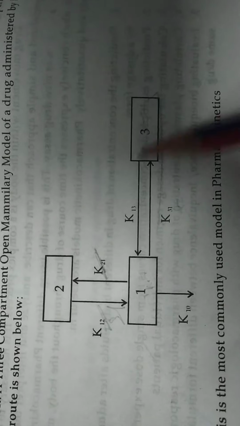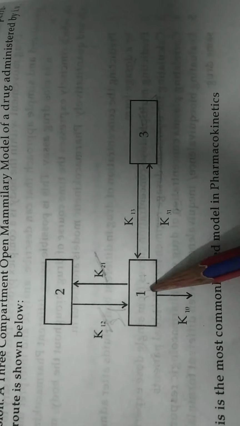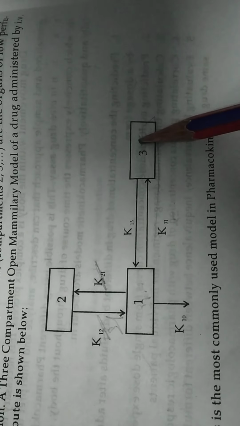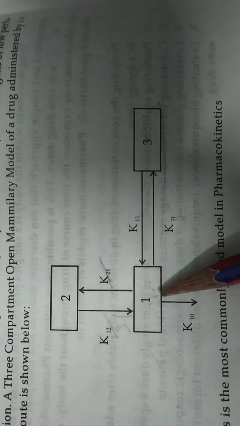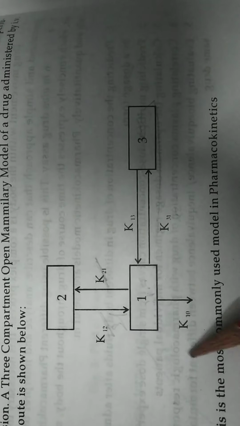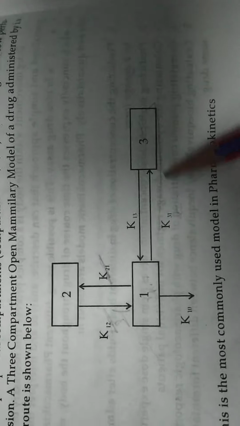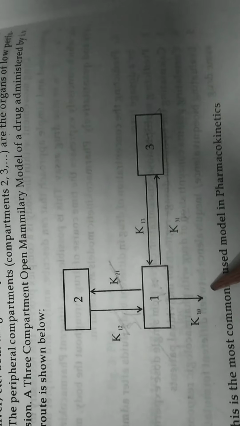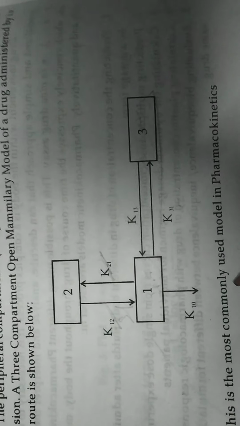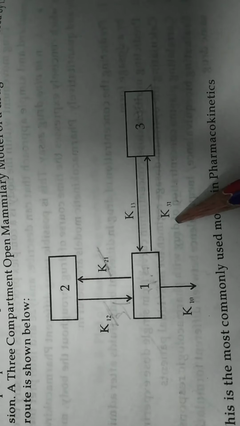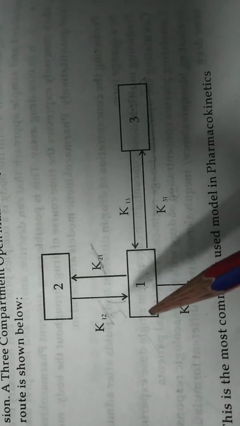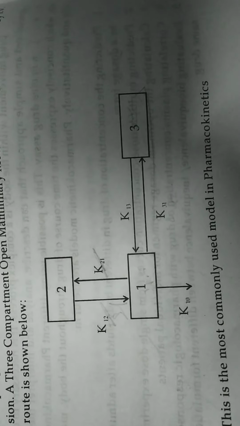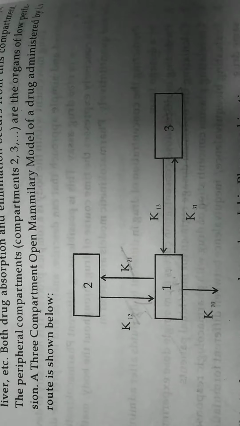Rate process means that when the drug moves from one compartment to another, its concentration gets reduced, which is a first order reaction. So it depends on the rate of reaction, and the drug reduction depends on the initial concentration, right? And it shows us how many kinetic rate constants are necessary to describe the process adequately.